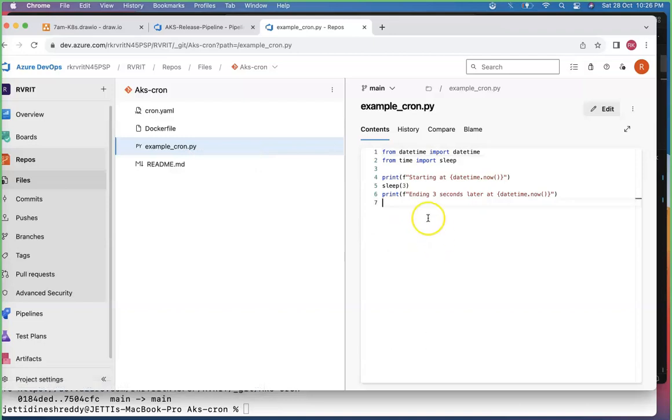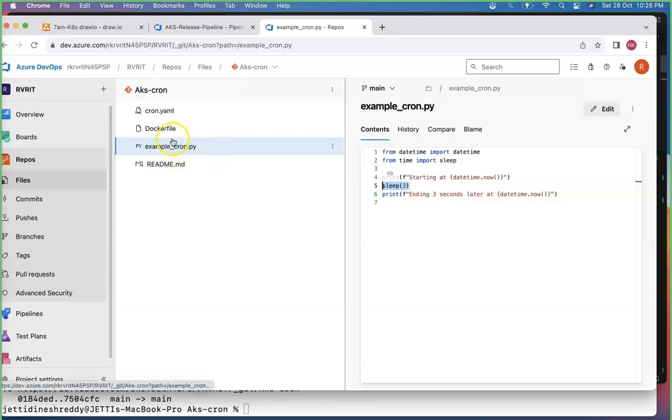What is there in the script? They're just printing starting at datetime.now, and another one is datetime.now after 3 seconds. They are just giving some wait and printing some other information. This is a basic example I'm giving. This is not your real-time use case. This is a basic example of how a CronJob will work, exactly as you can see.